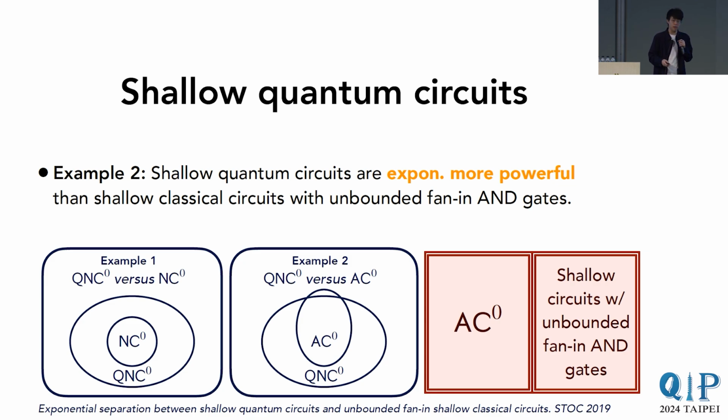But in AC0, they have this unbounded fan-in AND gate, so they're more powerful, and it can take an arbitrary number of inputs. And yet, it was proven, actually, this is also a paper in QIP, that there exists a task that QNC0, that is shallow quantum circuits, can solve efficiently, but it requires an exponentially large AC0 circuit to solve.